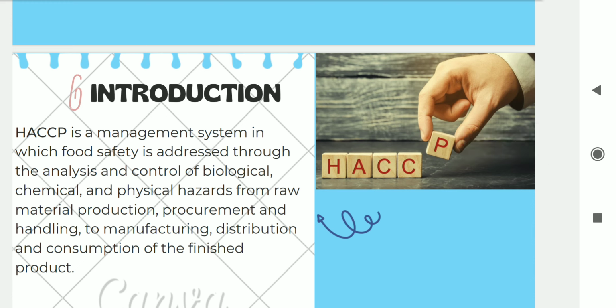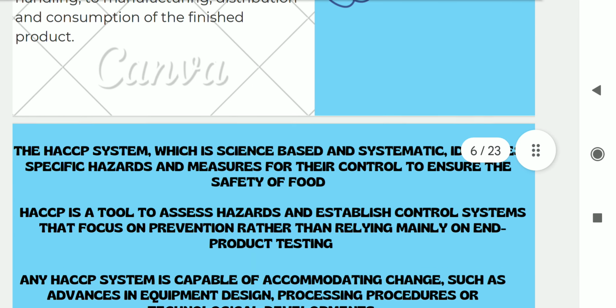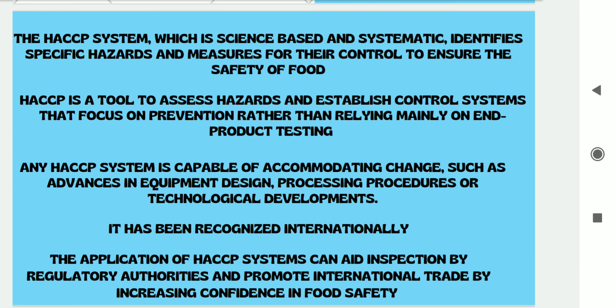HACCP is a management system in which food safety is addressed through the analysis and control of biological, chemical, and physical hazards from raw material production, procurement, and handling to manufacturing, distribution, and consumption of the finished product. The HACCP system is scientific based and systematic, and identifies the specific hazards and measures for their control to ensure the safety of the food. It is a tool to assess the hazard and establish the control system that focuses on prevention rather than relying mainly on end product testing.